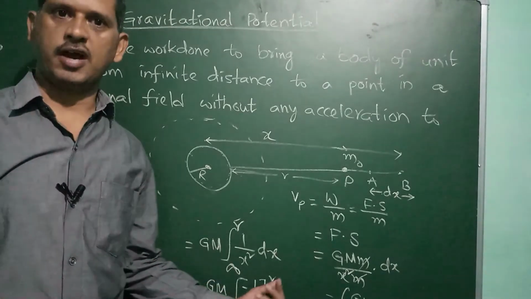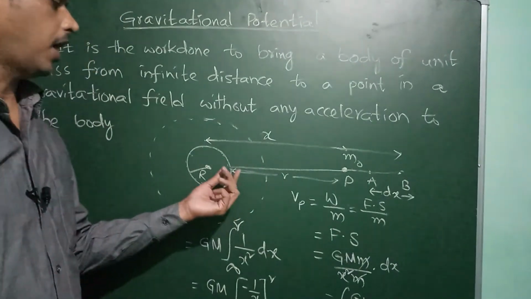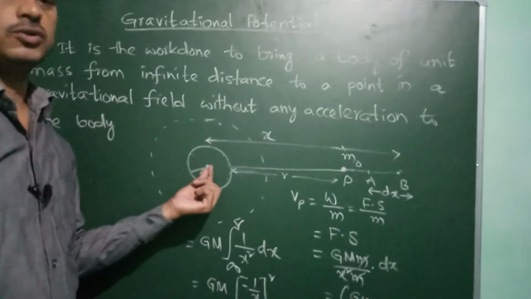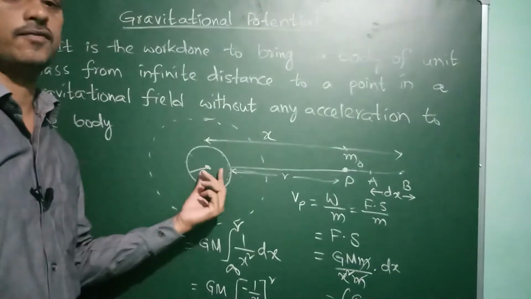Now let us discuss the gravitational potential on the surface of the Earth and at a point inside the Earth. Now let us see that.